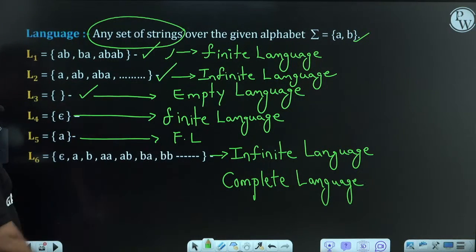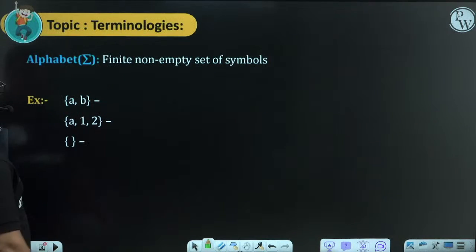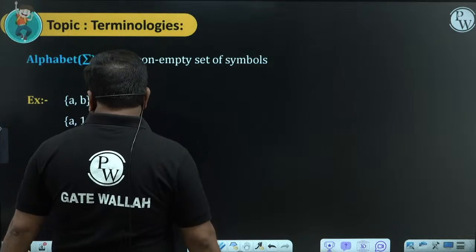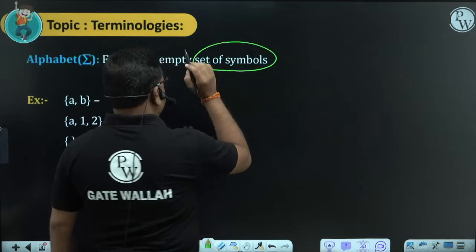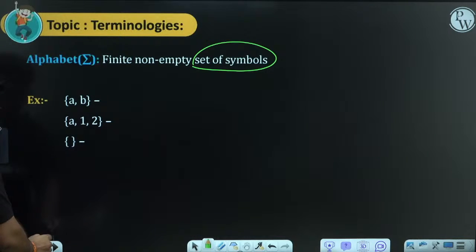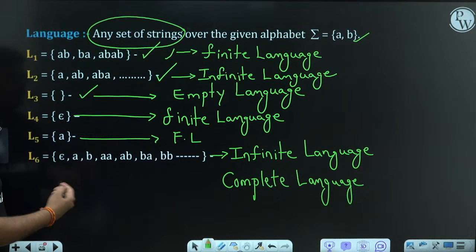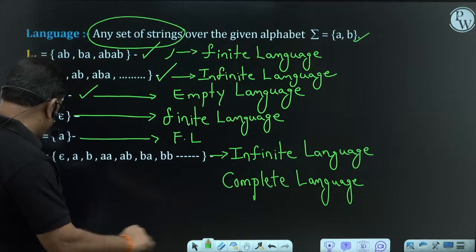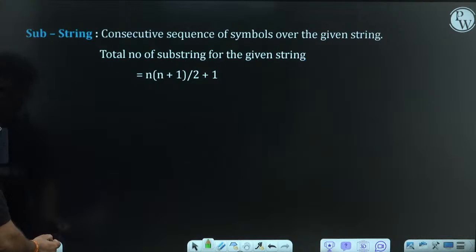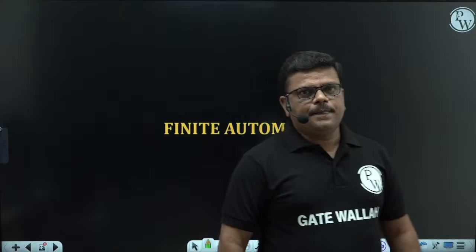So this is the language, string, alphabet. Alphabet is nothing but simply a set of symbols. A symbol sequence is a string, a collection or set of strings is a language, and the language names are like this. With these basics, we can comfortably enter into our first automata, a very important one.